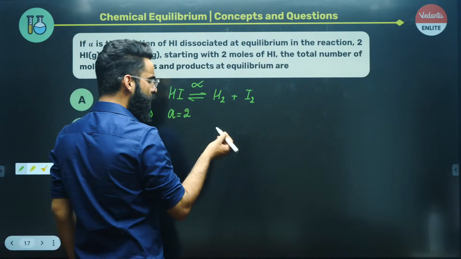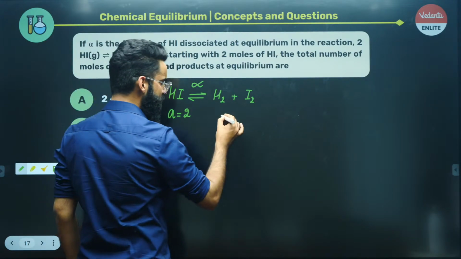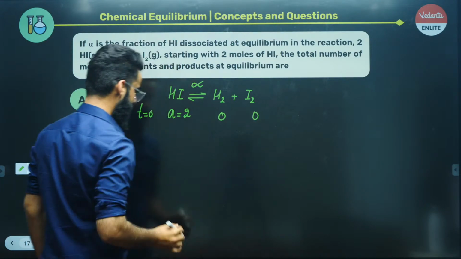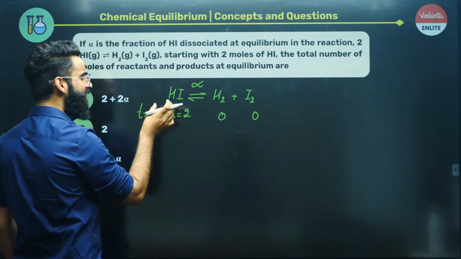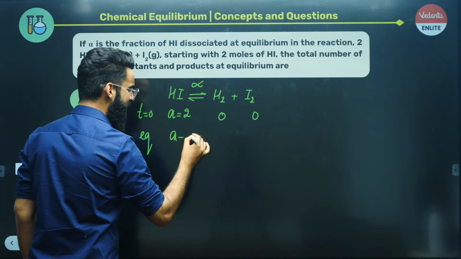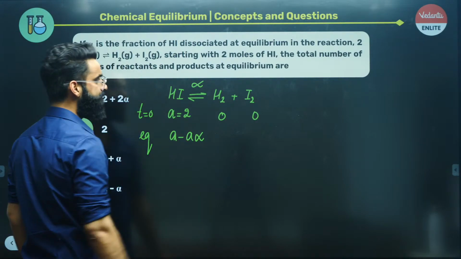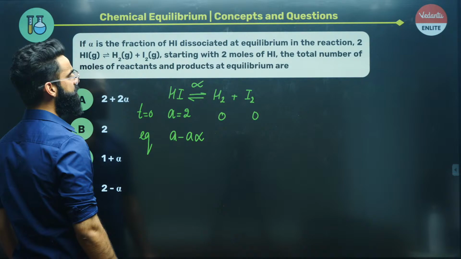So at time t is equal to 0, since the reaction has not started, this is going to be 0, this is going to be 0. Now you guys know at equilibrium, if I ask you how many moles of reactant will be left, it's going to be A minus A alpha, right? A minus A alpha. Now we use the stoichiometry.